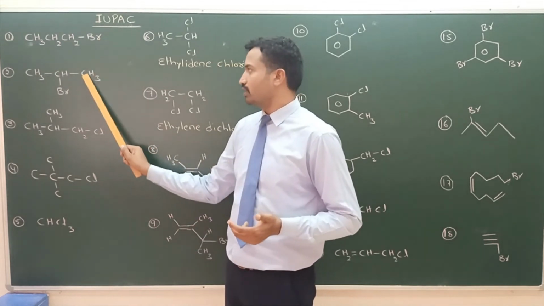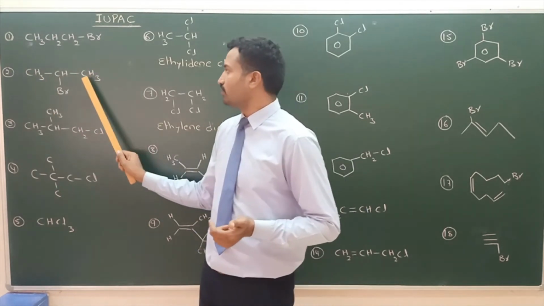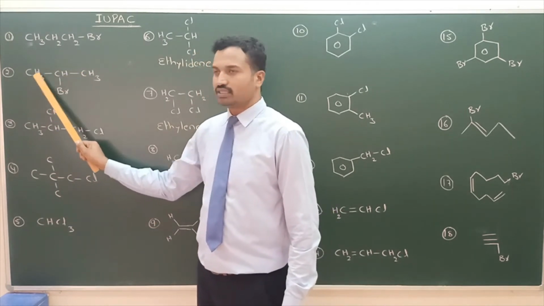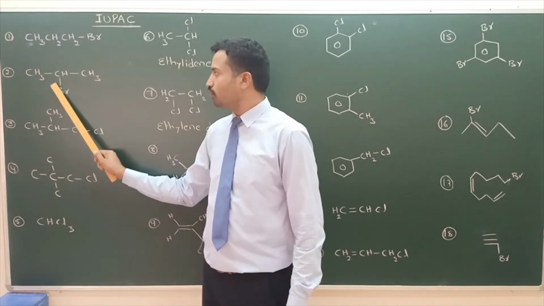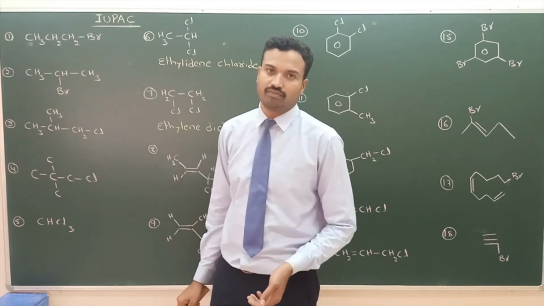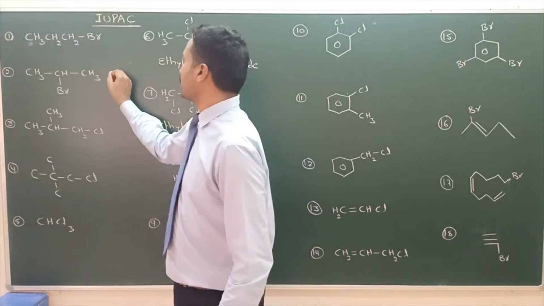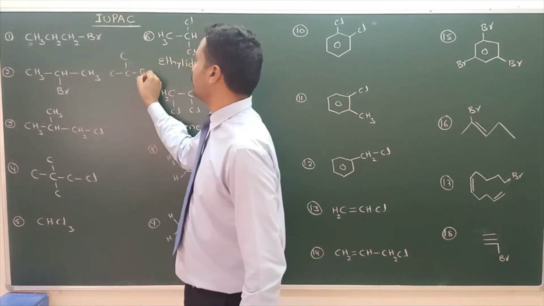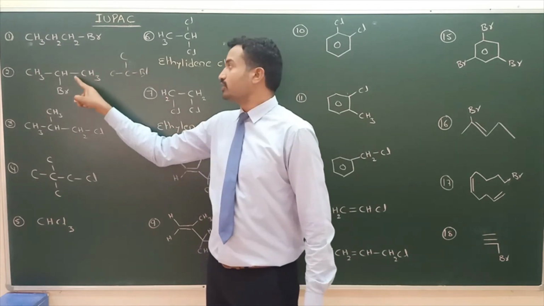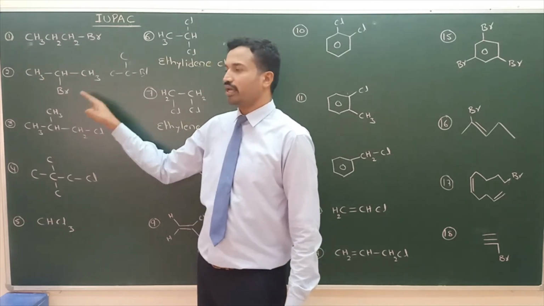Second example, here numbering. We can give numbering from left to right or right to left: 1, 2, 3 or 1, 2, 3. For example, this is 1, this is 2, this is 3. Bromine at second position, 2-bromopropane. Propane: prop means 3 carbons, carbon, carbon, single bond, ane. So 2-bromopropane. This position is Y shape from here, so it is isopropyl bromide, or IUPAC 2-bromopropane.